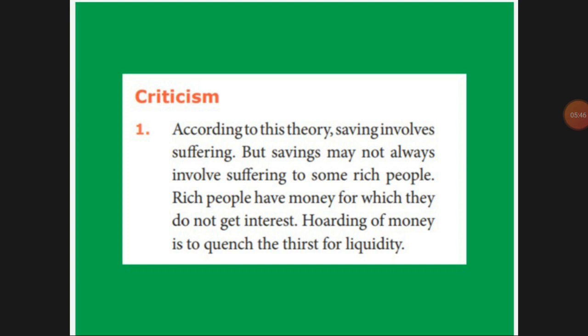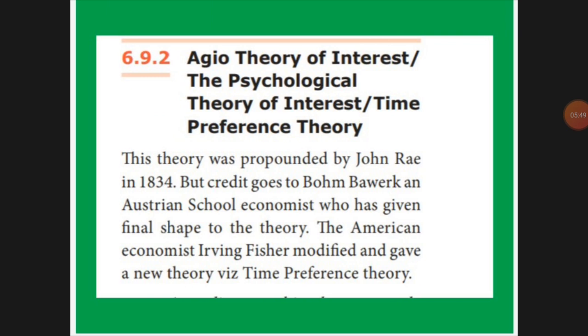That was a criticism. Next we'll go for the agio theory of interest, or psychological theory of interest, or time preference theory. One word let me ask. So this was given by John Rae in 1834. Afterwards it was revised and finally economist Irving Fisher modified and gave it as a time preference theory.